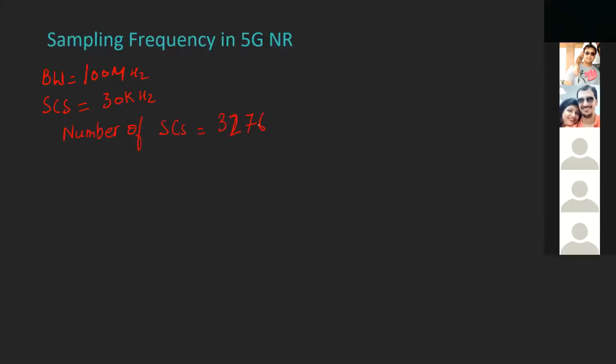These numbers I have taken from the 3GPP specifications, and if you wish to see these numbers, you can find them in the specification 38.101-1. I'll not go into much explanation of this.